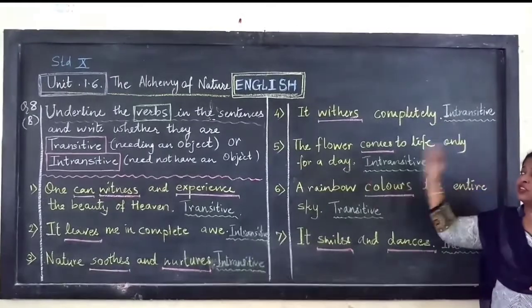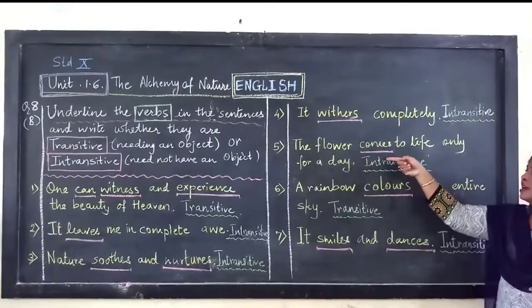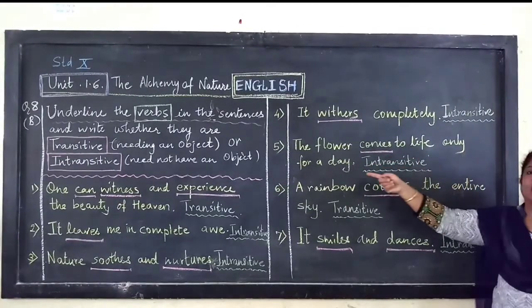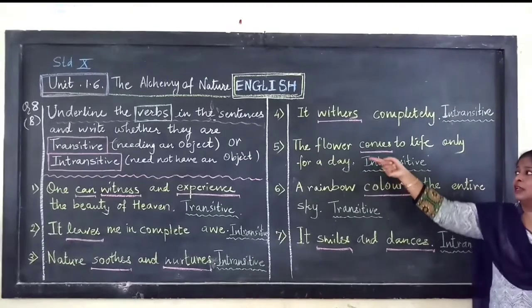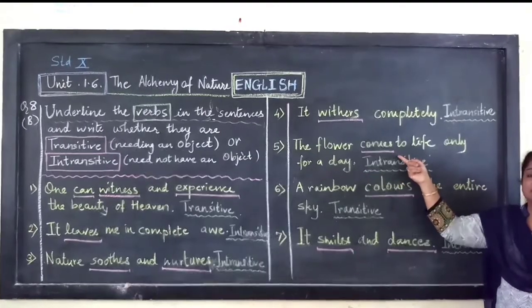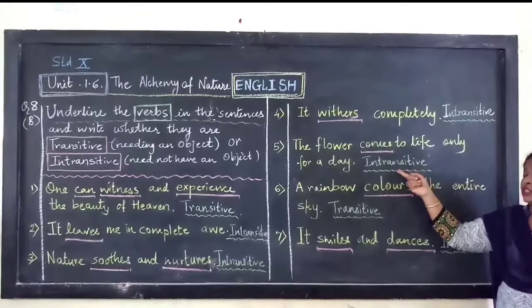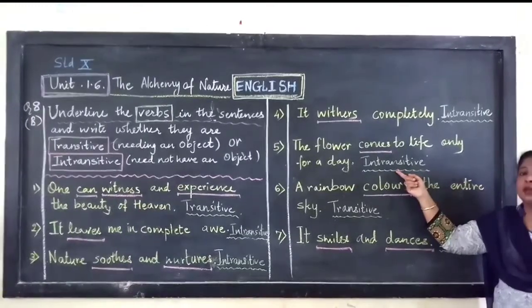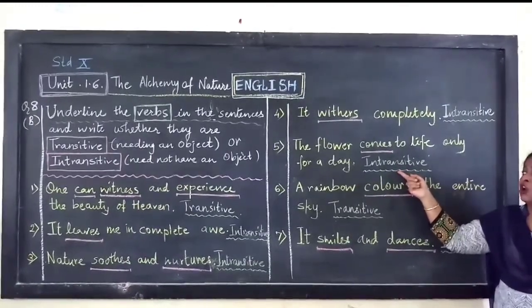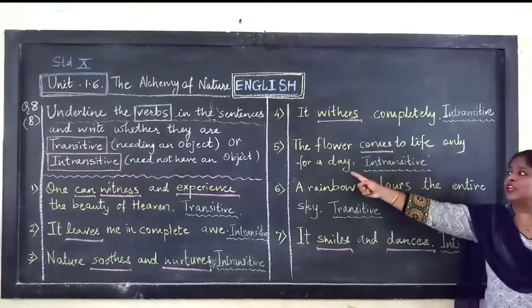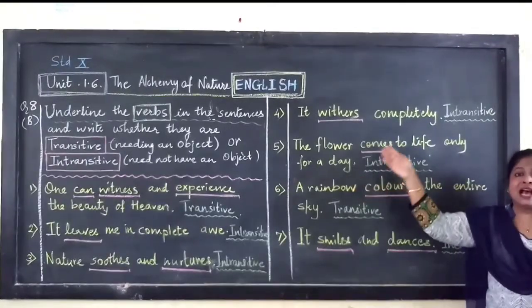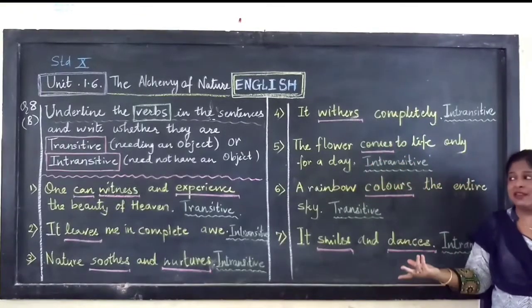Now look at question number 5. The flower comes to life only for a day. Here the verb is comes. It is intransitive. Why is it intransitive? Because the action does not pass on to any particular object. It answers to the question when.